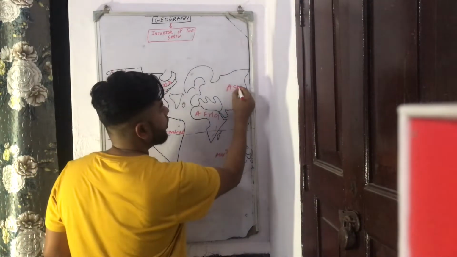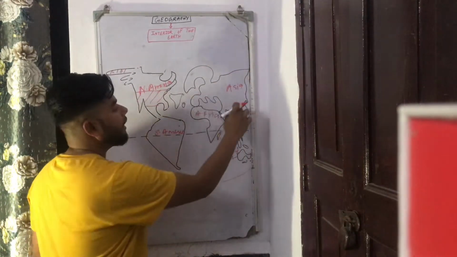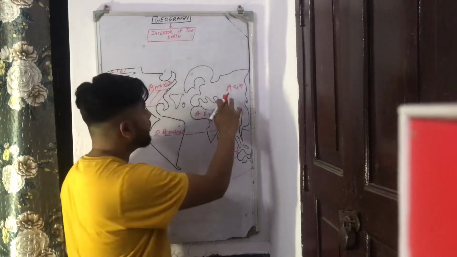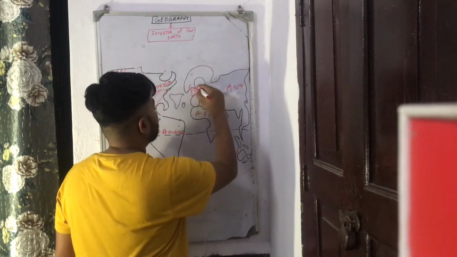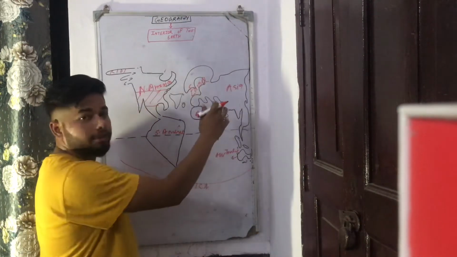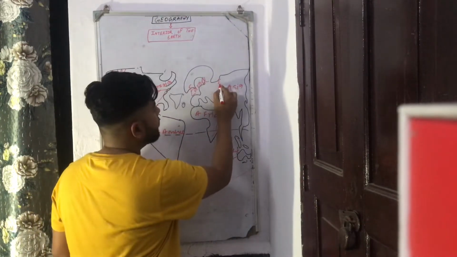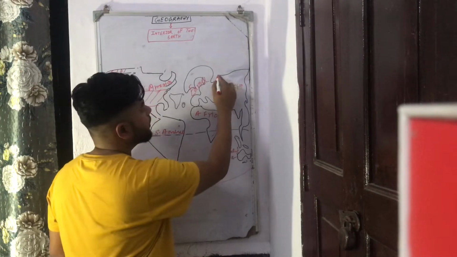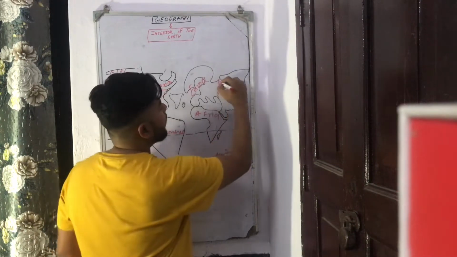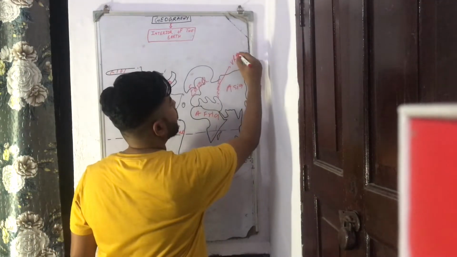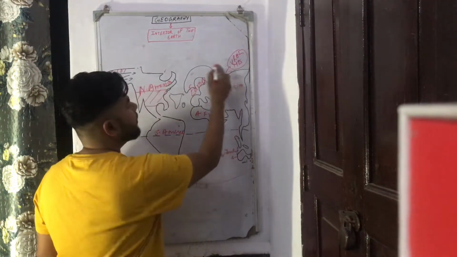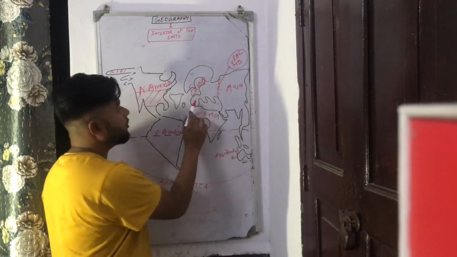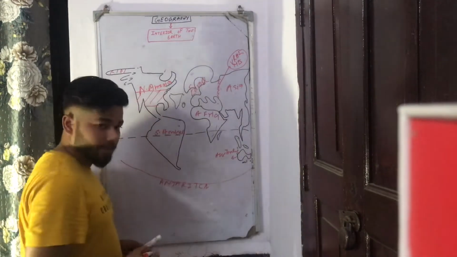Here, this is what? Asia. So this entire landmass, continental landmass, is divided into 2 continents, Asia and Europe. How it is divided? This is divided by a mountain range that extends from north to south, and this mountain range is known as Ural Mountains. Okay, so this divides this entire landmass into Europe and Asia.